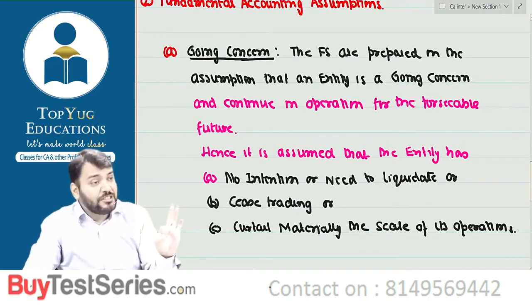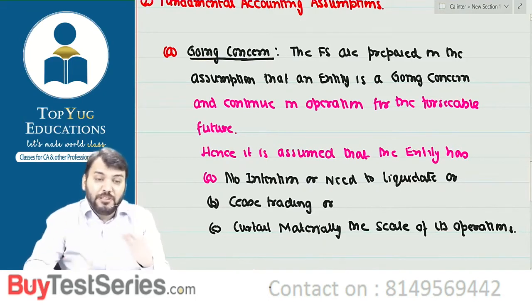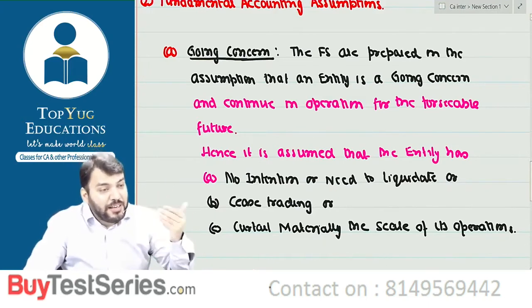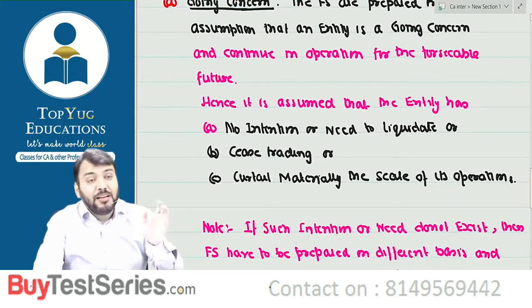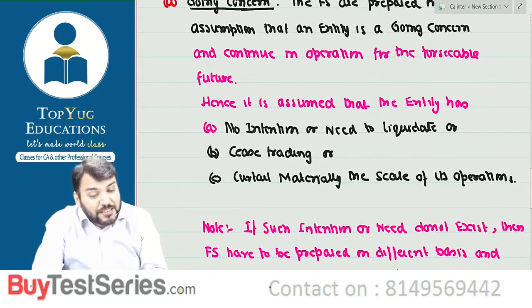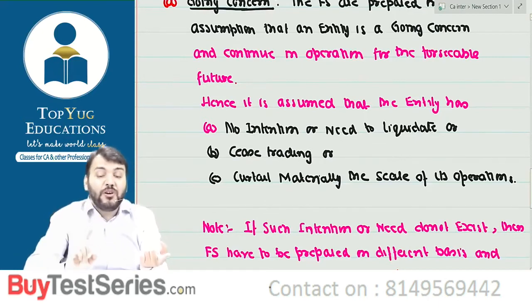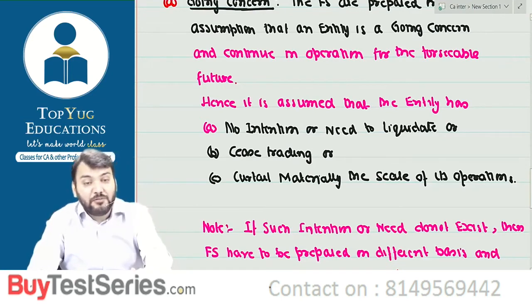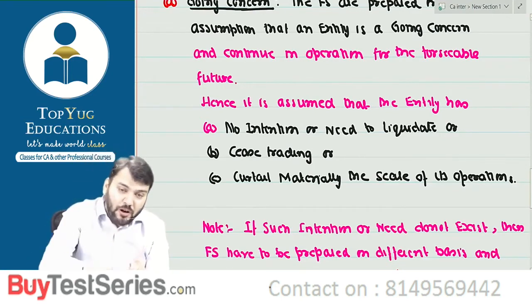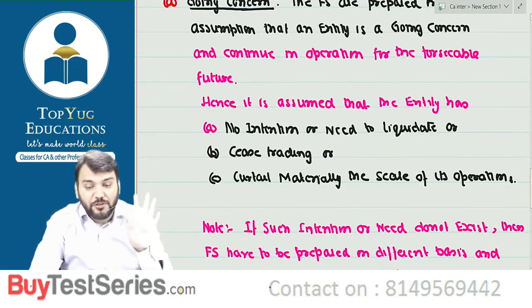Just try to understand that disclosure of fundamental accounting assumptions is not required. Means if you are following going concern, if you are following consistency, if you are following accrual, then these are not supposed to be disclosed in the financial statement every year. But if you are not following going concern, accrual or consistency, then a separate disclosure of the fact is required. Are you able to understand? So if you are following, no disclosure required. If you are not following, then the fact should be disclosed.